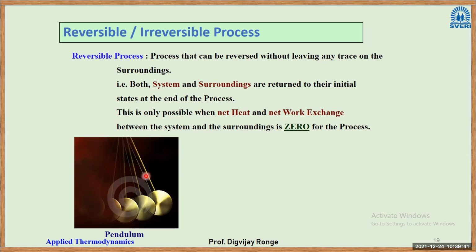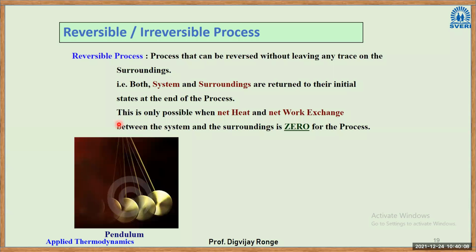Once you just release it, it keeps swinging. So that is the example of a reversible process. It comes back to its initial position or initial state on its own.